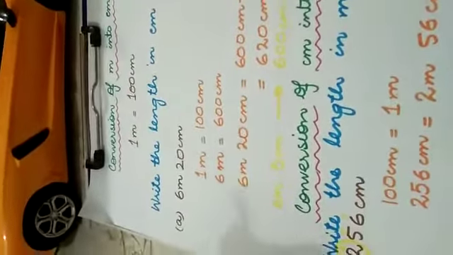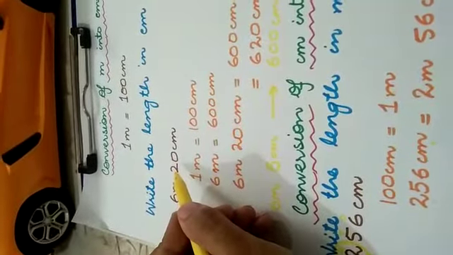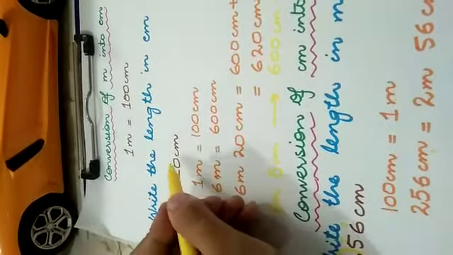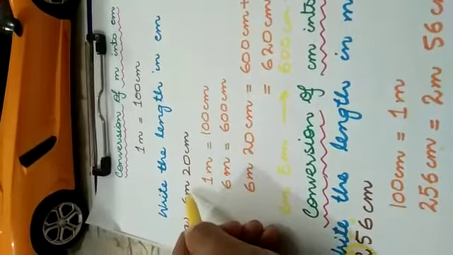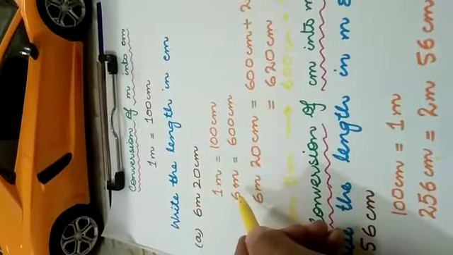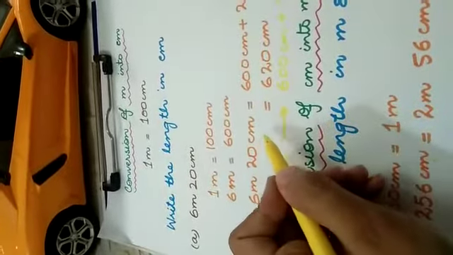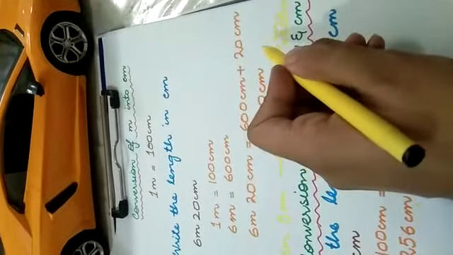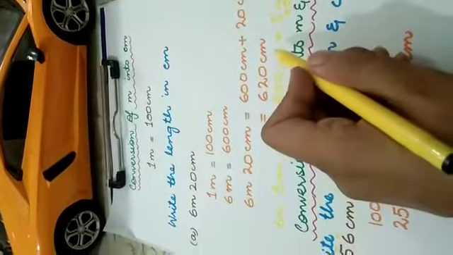For example, if there is 6 meter and 20 centimeter, how will you convert 6 meter and 20 centimeter into centimeter? As you know, 20 centimeter is already in centimeter, so no need to convert 20. You have to convert 6 meter. And as you know that 1 meter is equal to 100 centimeter, so 6 meter is equal to 600 centimeter. Now 6 meter and 20 centimeter is equal to 600 centimeter plus 20 centimeter. We will add it and we will get 620 centimeter.